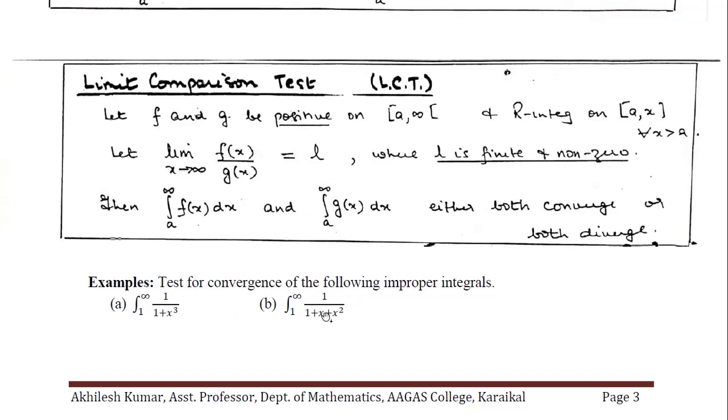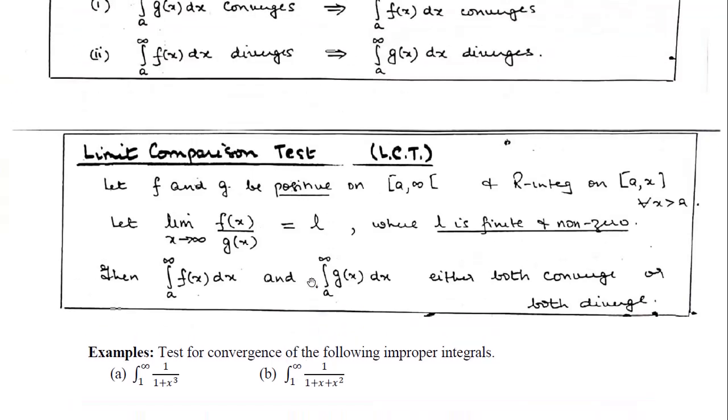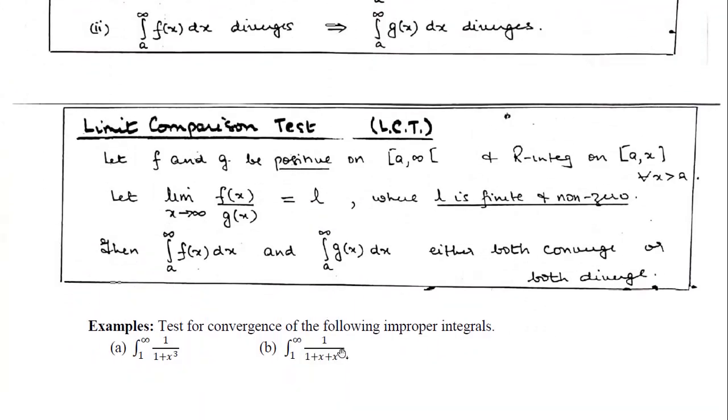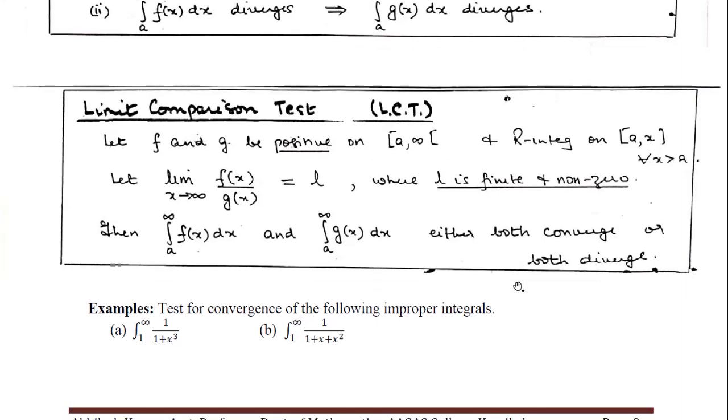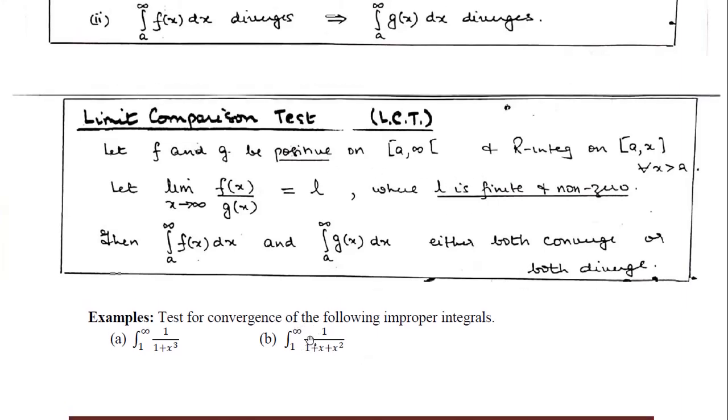Same way you can do for this also, and use the basic comparison test, or in this one you can use limit comparison test also, by taking x square common, and 1 by x square will give you integral of 1 by x square from 1 to infinity is convergent. So you can apply these results and do these examples also.